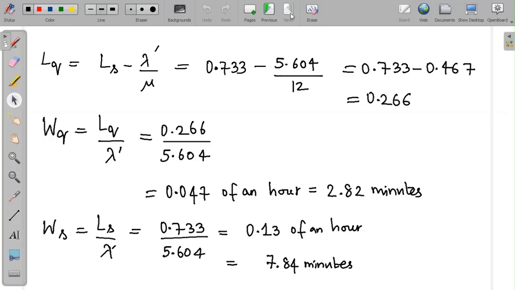So in this video lesson, we understood the difference between queues with finite capacity and queues which have an infinite capacity. And this caused a difference in the formula. We saw the two formulas are different as we have a change in the arrival rate. We calculate a new quantity known as the effective arrival rate, and that affects all the answers in every problem.